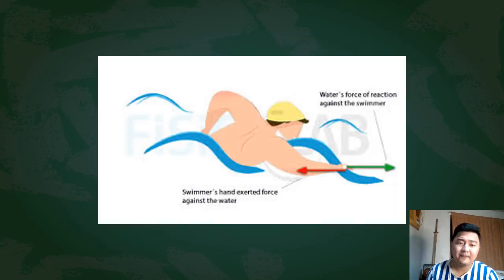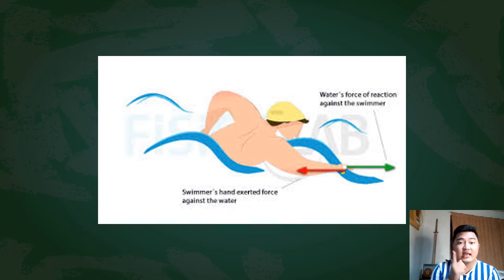Another example is when you swim. When you swim, your hand exerts a force against the water. That is the action. You are actually pushing the water backward when you try to swim. And the reaction force is that the water will also exert a force on you, moving you forward. So that is the action-reaction pair.